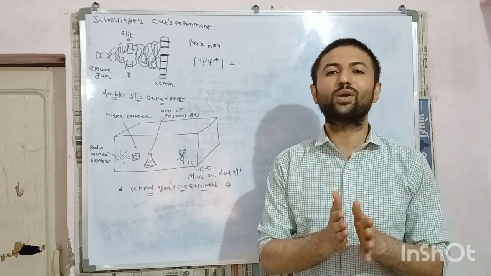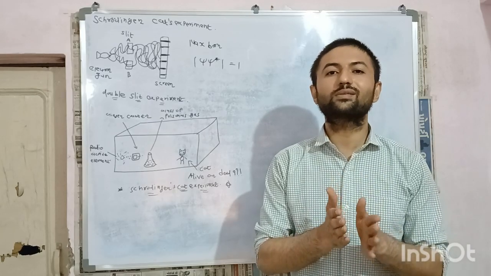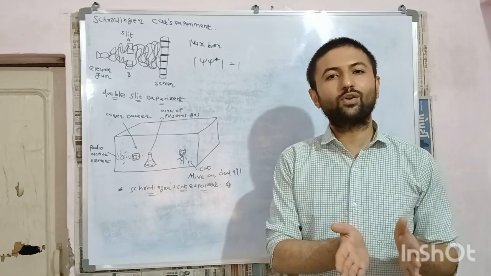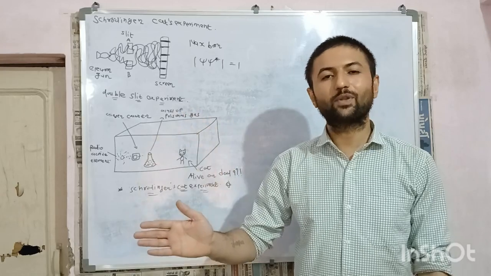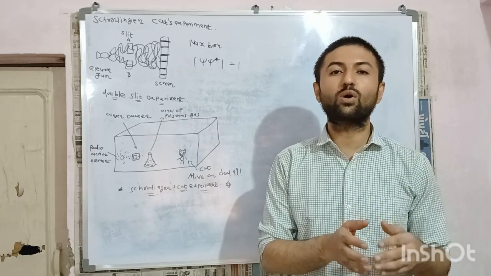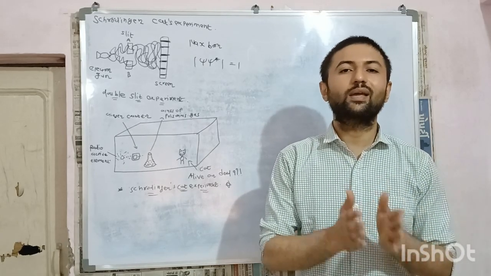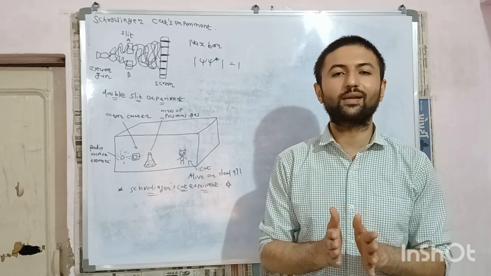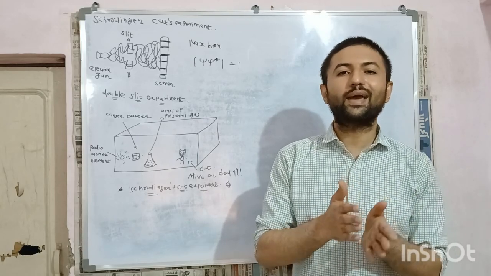So here Schrodinger wanted to explain that until we open the box we cannot say certainly whether this cat is alive or dead. After we open the box we can say whether this cat is alive or dead. So this is what Schrodinger wanted to explain about the absurdity of Max Born's interpretation, that is the probabilistic interpretation of quantum mechanics. And this interpretation was the core of the first interpretation of quantum mechanics, that is the Copenhagen interpretation, which I will explain in my next lectures.